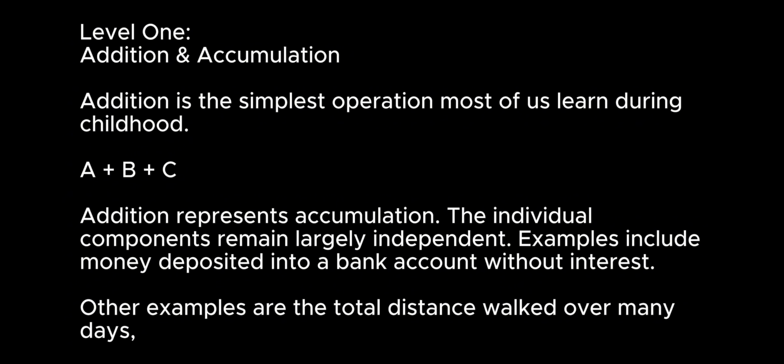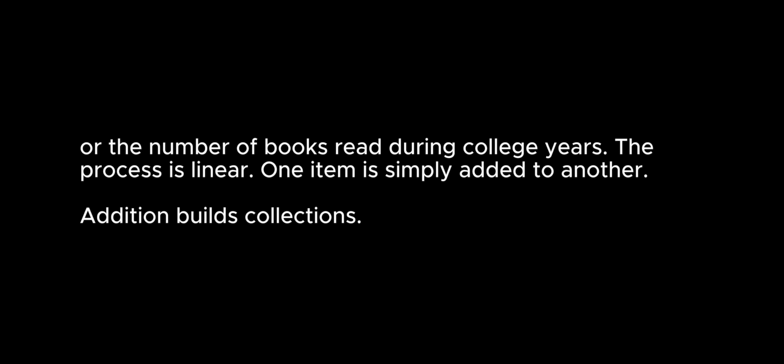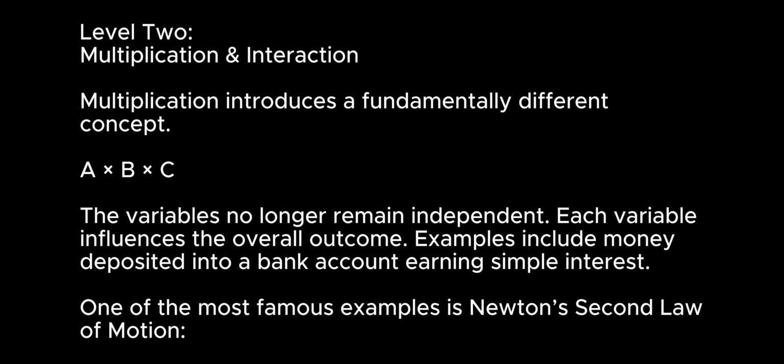Addition is the simplest operation most of us learn during childhood. A plus B represents accumulation. The individual components remain largely independent. Examples include money deposited into a bank account without interest, the total distance walked over many days, or the number of books read during college years. The process is linear. One item is simply added to another. Addition builds collections.